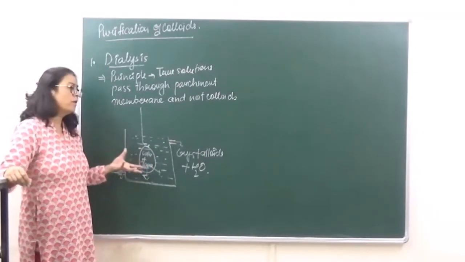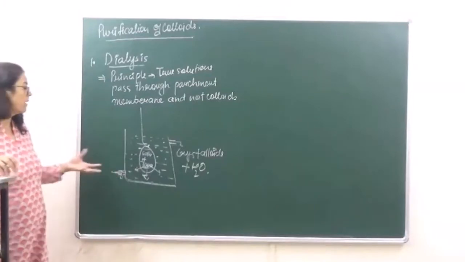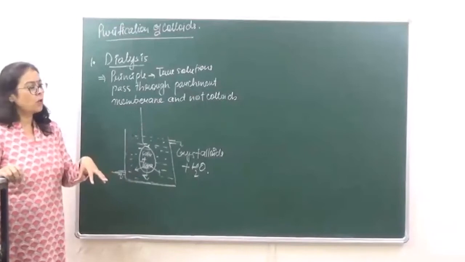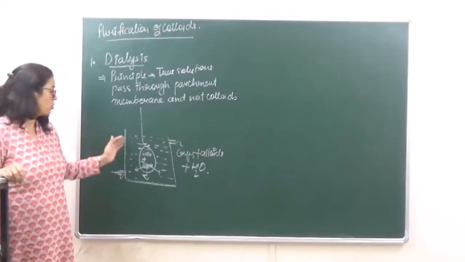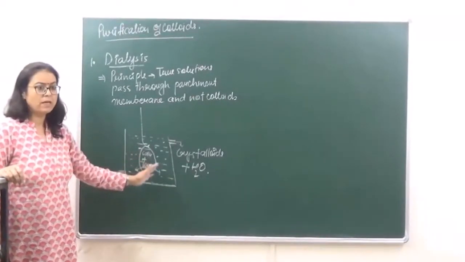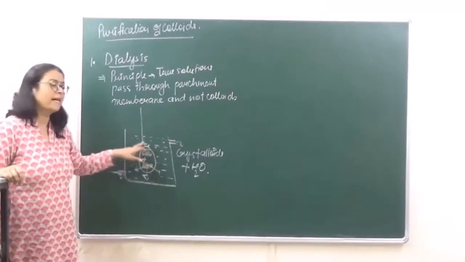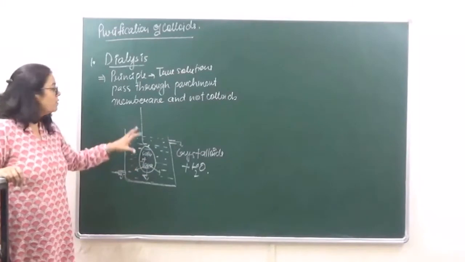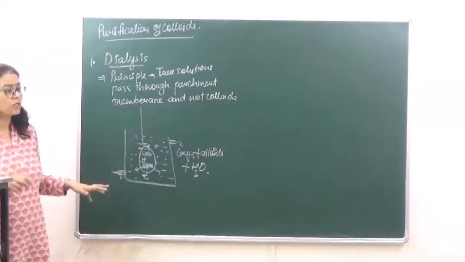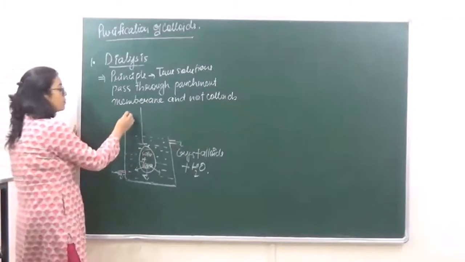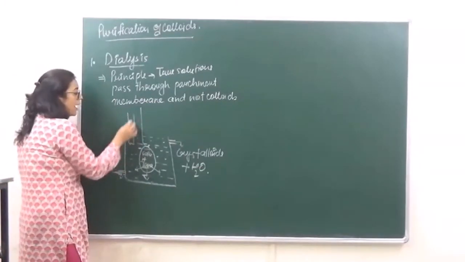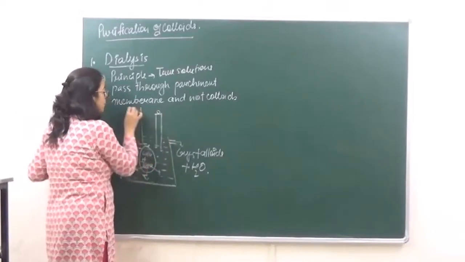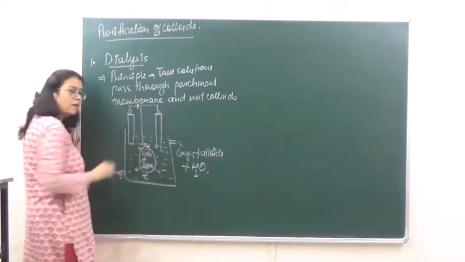So what are we doing over here? We have taken the impure colloid inside the parchment membrane and suspended it in water, as a result of which the crystalloids they are going to pass outside from here, and the pure colloid that is retained inside the parchment membrane, right? Now this process is a very slow process. In order to speed up this process, we apply an electric field in the beaker, right?